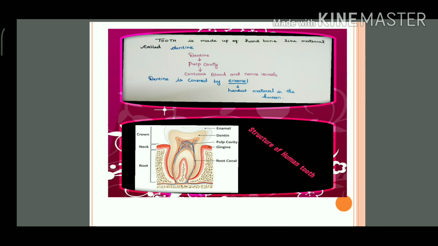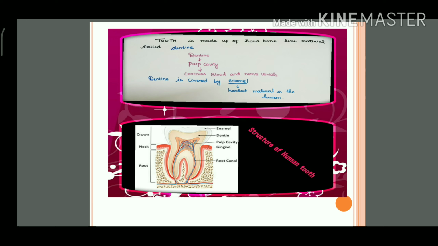The tooth is made up of a hard bone-like material which is called dentine. The outermost region, outside the dentine, is covered by the enamel.